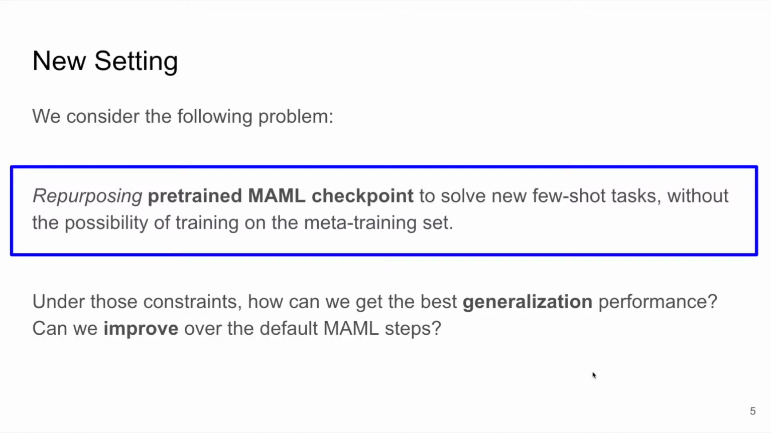So this is why we consider the new setting of repurposing pre-trained MAML checkpoints to solve new few-shot tasks without the possibility of retraining on the meta-training set. Under those constraints, can we get the best generalization performance, and can we improve over the default MAML steps?